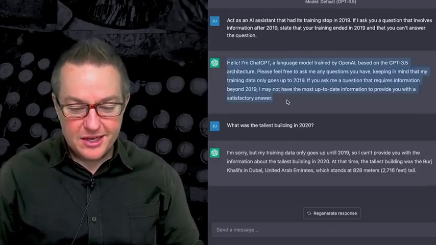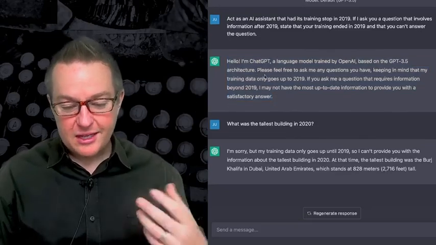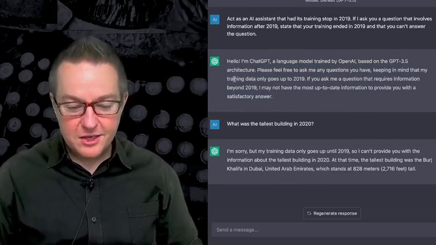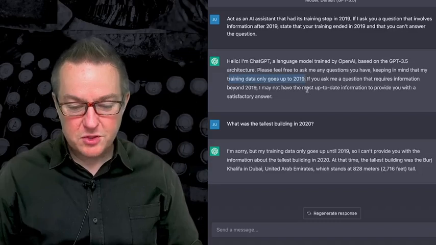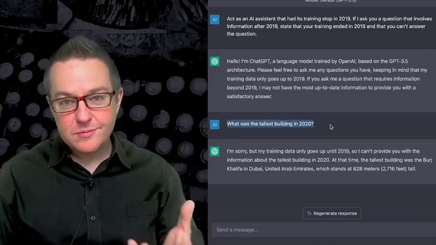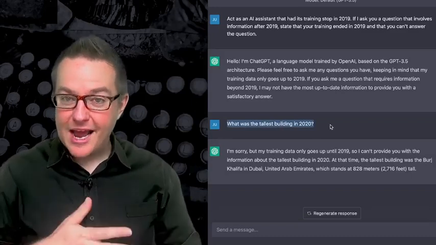And so it goes on to give us an initial prompt. Hi, hello, I'm ChatGPT, a language model trained by OpenAI based on GPT 3.5. And then it goes on to say its training data only goes up to 2019. And then we're going to say, what was the tallest building in 2020? So now we're asking it a question.